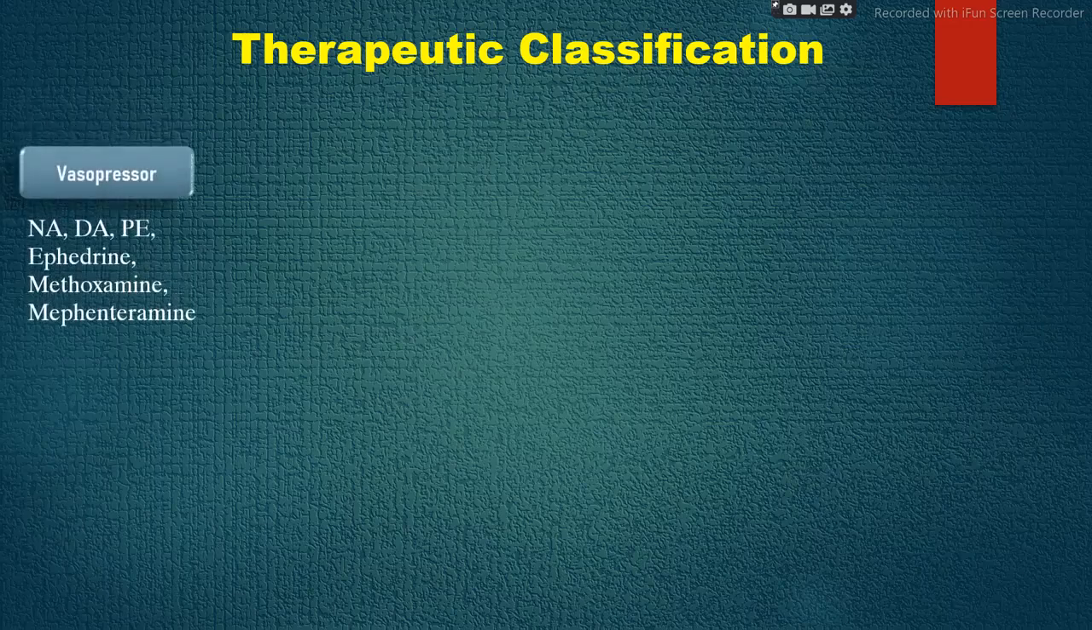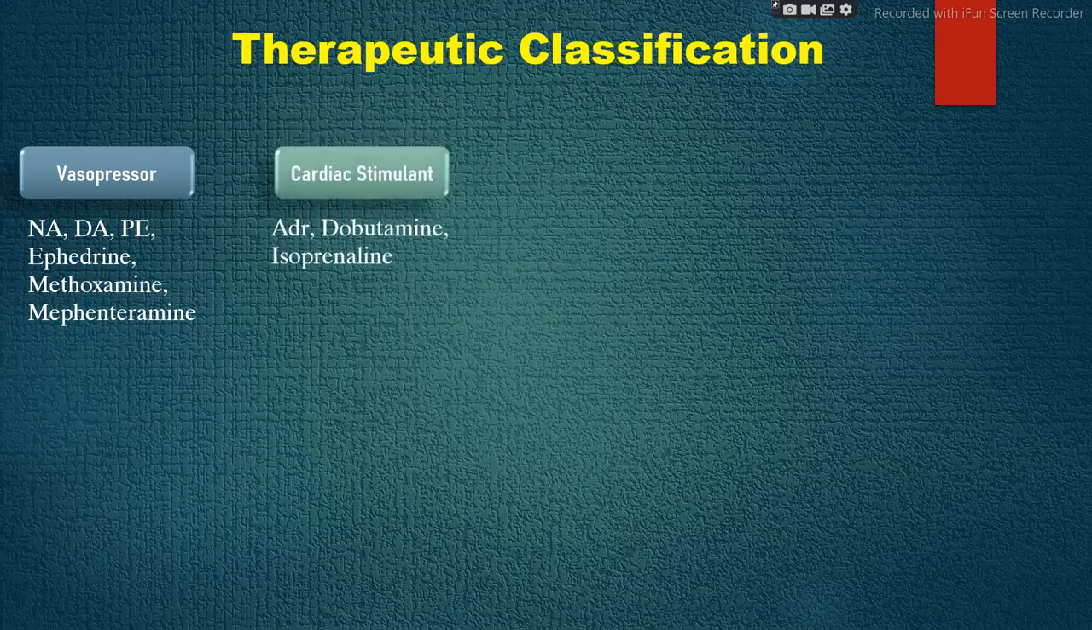The first therapeutic classification of sympathomimetics is vasopressor. That means it constricts the blood vessels. In this, the main drugs are noradrenaline, dopamine, phenylephrine, ephedrine, methoxamine, and mephentermine.